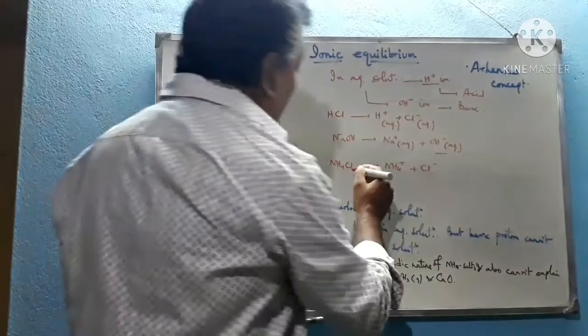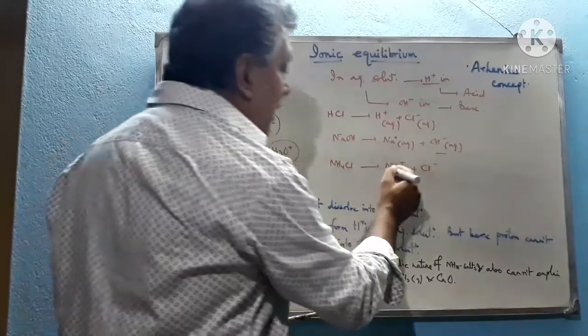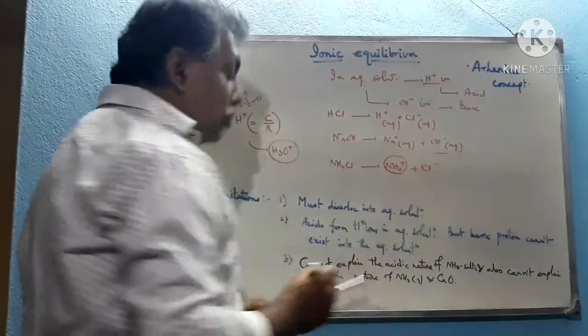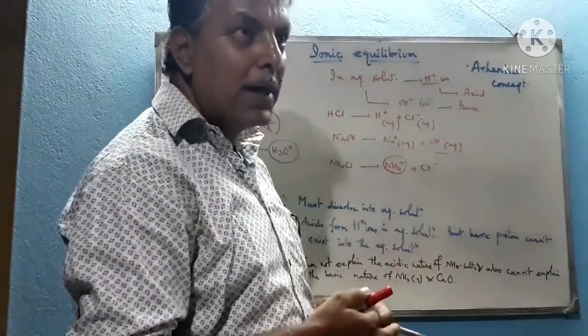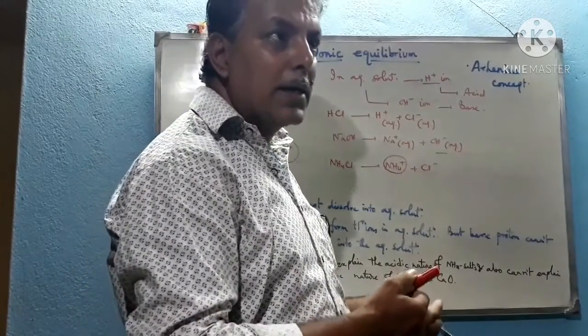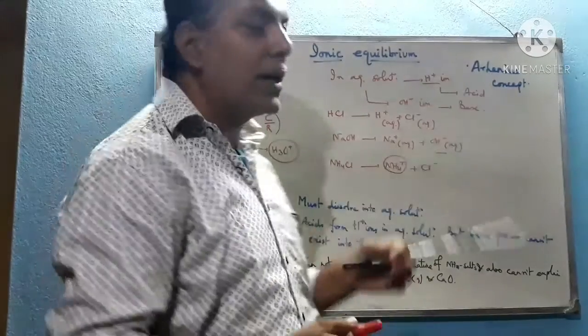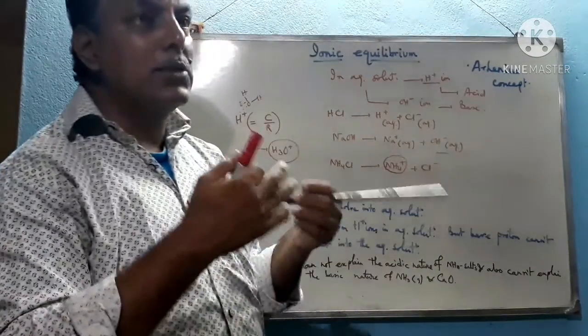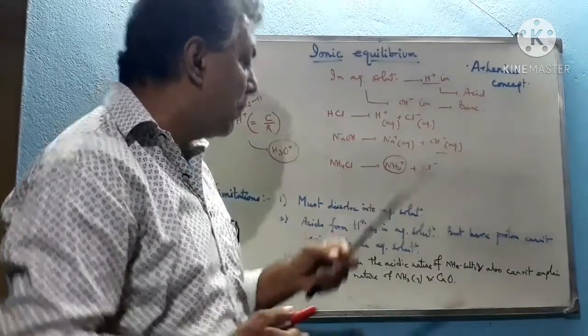But it cannot dissociate to form H plus ion in aqueous solution, rather it forms NH4 plus. So according to the Arrhenius concept it is not an acid, but it shows acidic property, it changes the color of the indicator in its aqueous solution. According to the Arrhenius concept it is not an acid, because it doesn't form H plus ion in its aqueous solution, rather it forms NH4 plus.